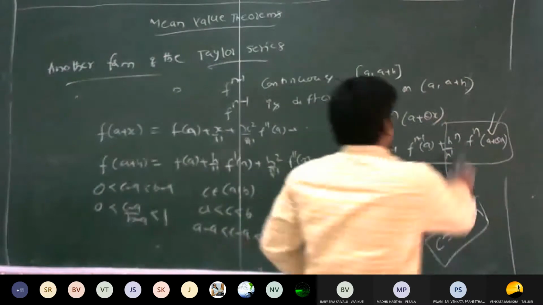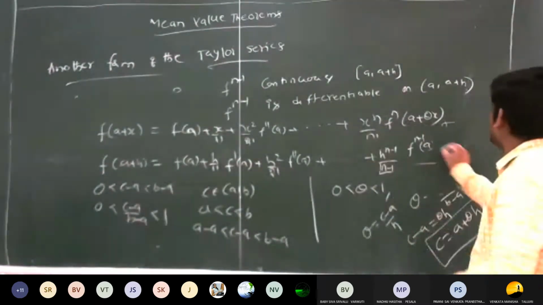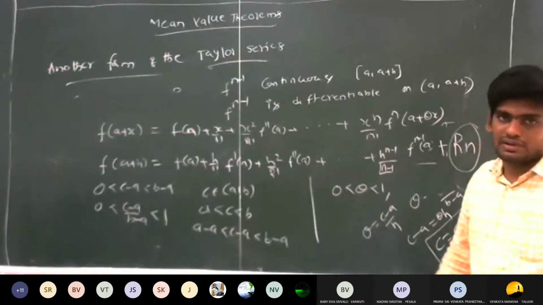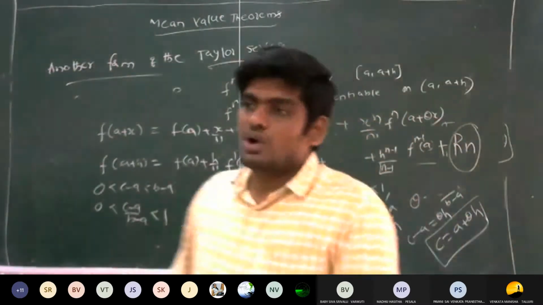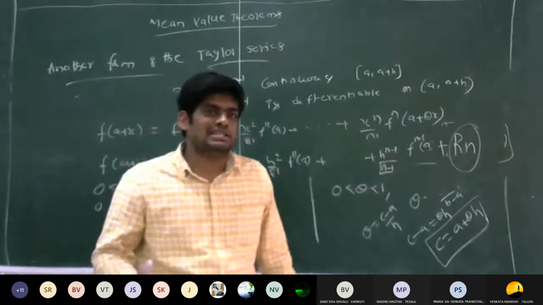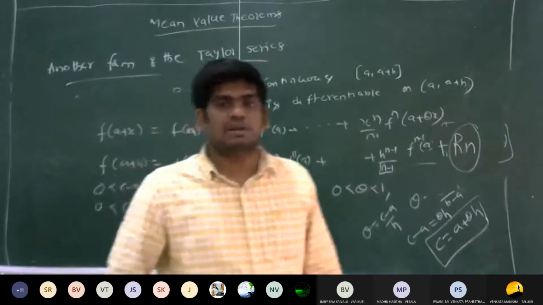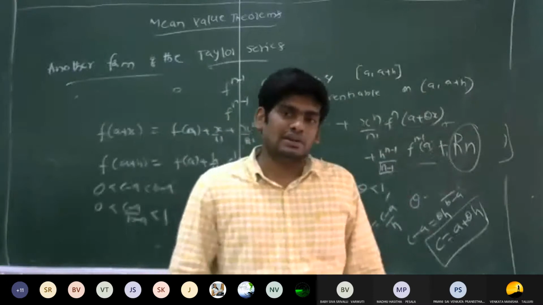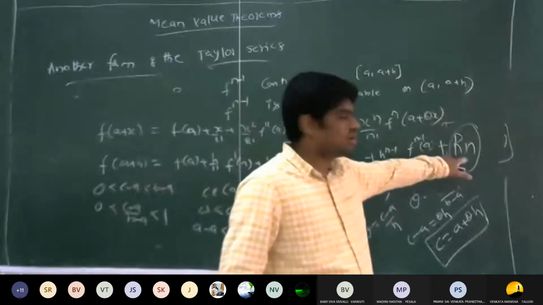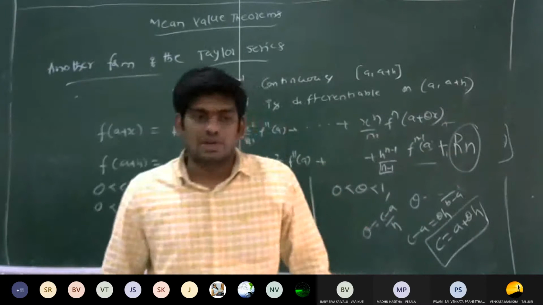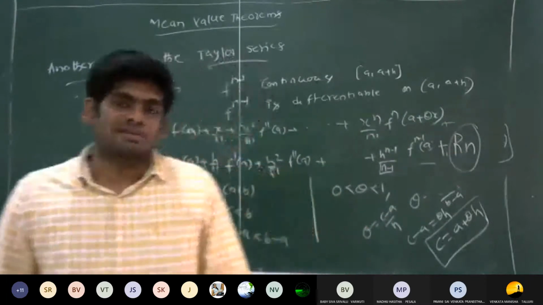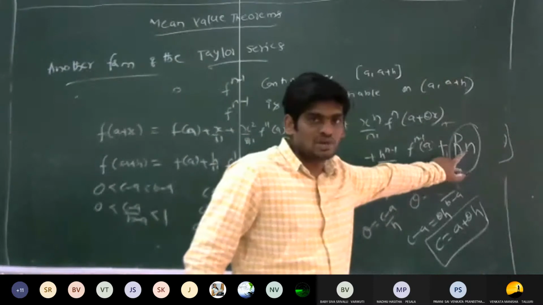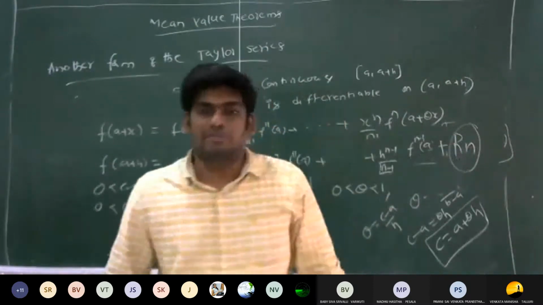Actually, we are writing in place of this one as Rn, where Rn is the remainder. If you take Lagrange's form of remainder, you have one form of Rn. If you take the Maclaurin's form of remainder, you have another form of the Rn, right? But I am writing the former one, that is the Lagrange's form of remainder, because you have questions related to the Lagrange's form of remainder. So before that, I am writing Lagrange's form of remainder here.